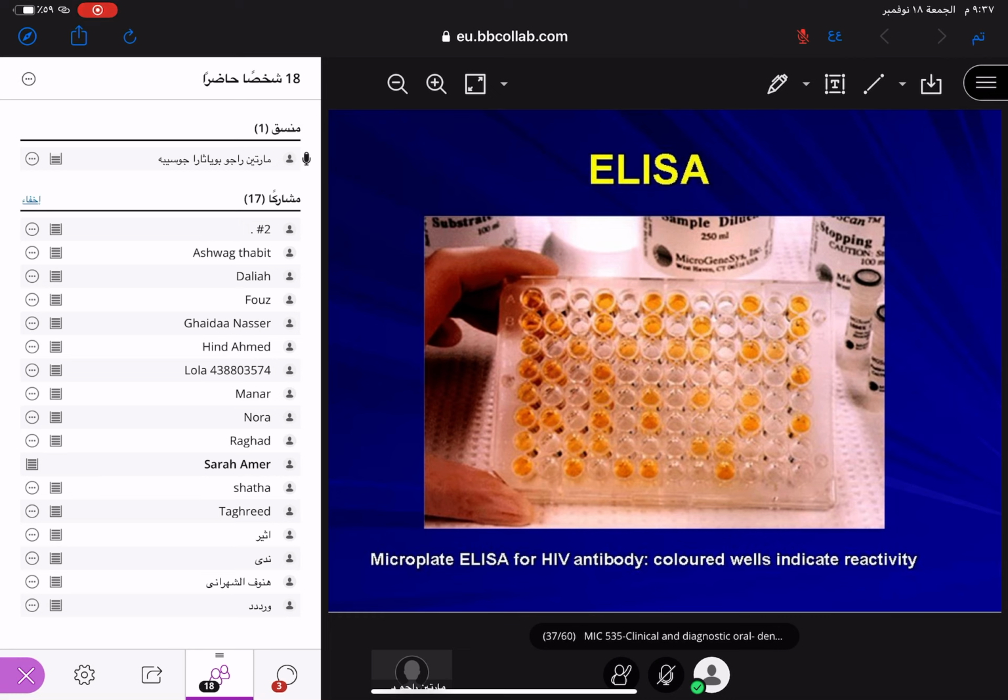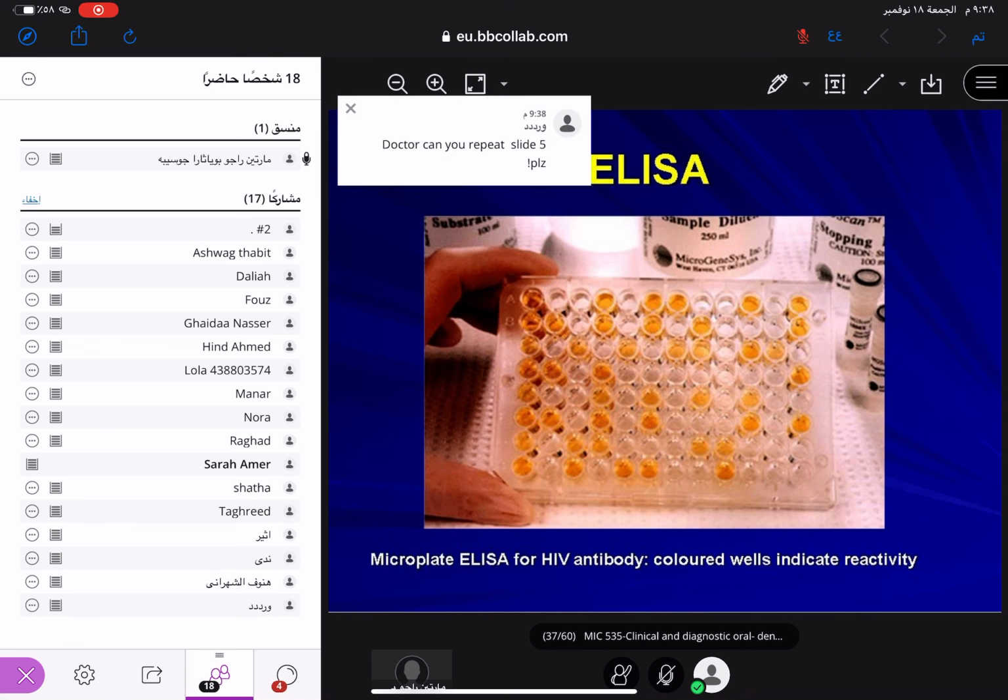Clear? Then the ring stage of Plasmodium we saw, and banana-shaped gametocytes we have seen. Malaria, lowering of HB called pallor, we know that. Malaria is transmitted by the female Anopheles mosquito. Leishmania is transmitted by the female sandfly. In the sandfly, we can see the promastigote stage. In the human, we can see the amastigote stage. Clear? So the life cycle you have to study, then the transmission of this one.